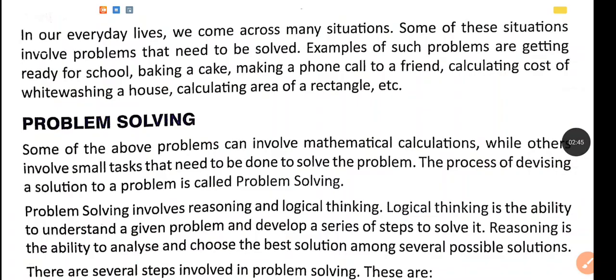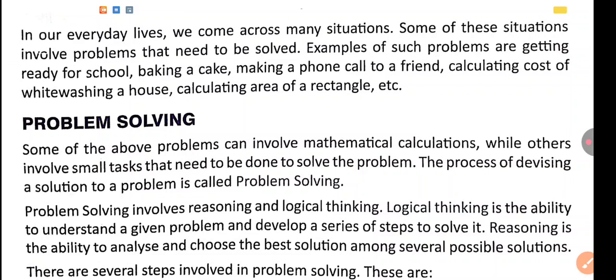So students, see here, in our daily life we come across many situations. Some of these situations involve problems that need to be solved. Examples of such problems are getting ready for school, which I just explained stepwise. Next, baking a cake and making a phone call to your friends. For baking a cake, you have to follow a stepwise process. If you want to call your friends, first you will start the phone, search the number, dial the number and then call your friend. These are the steps of a phone call.